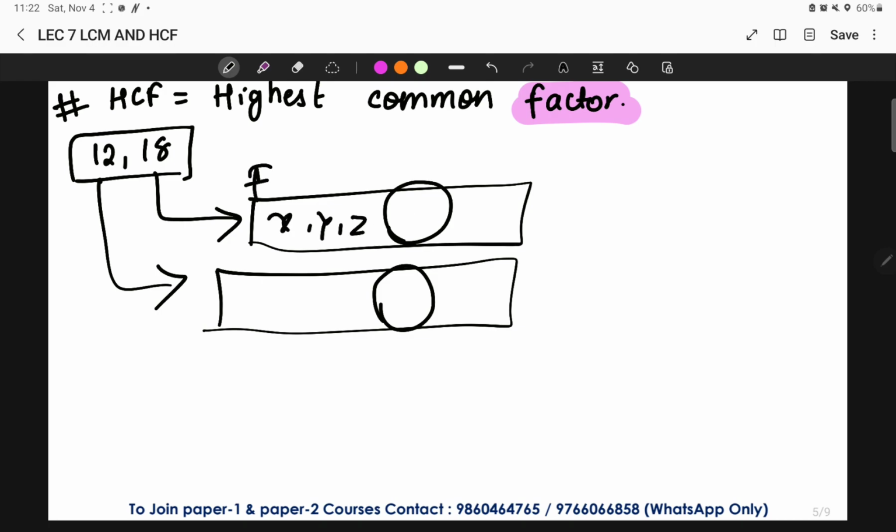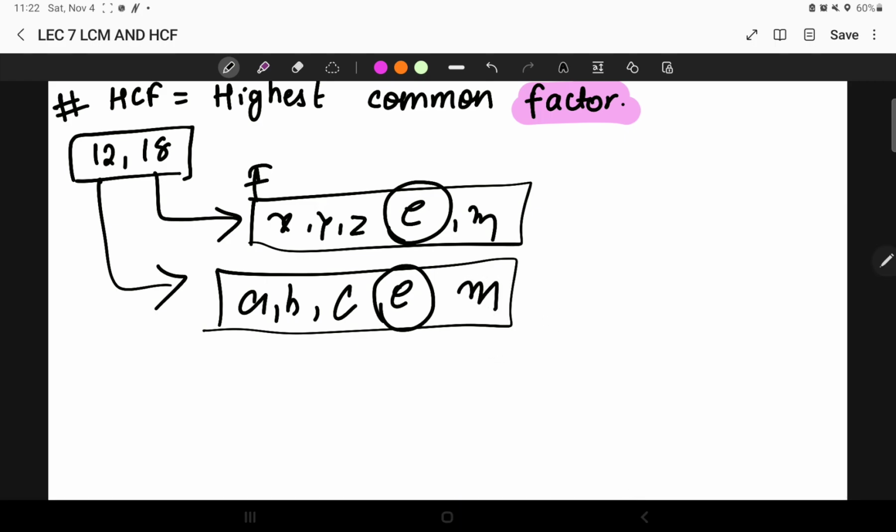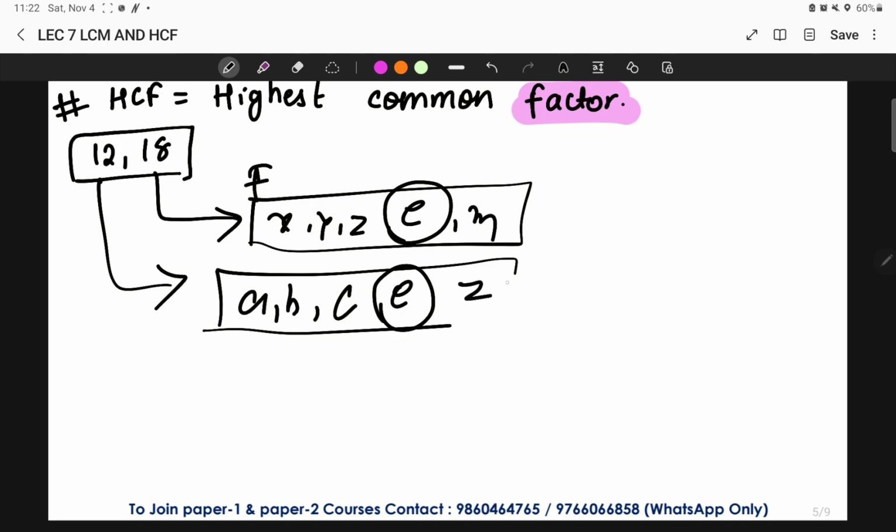Similarly, these are the factors of, for example, 12. Okay. So here we can clearly see that this is the common factor, this is the common factor. But at the same time, it should be the highest one or the greater one.